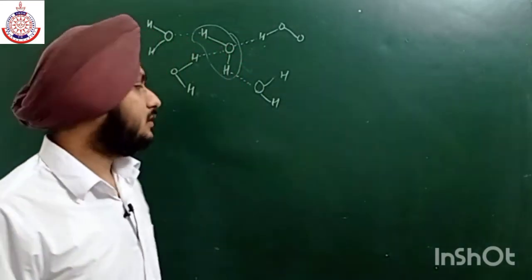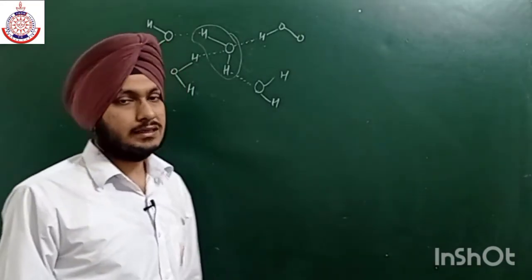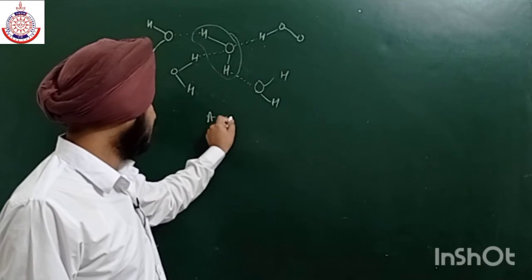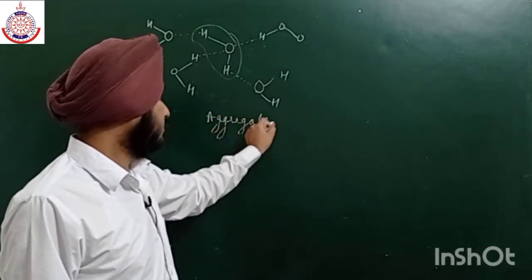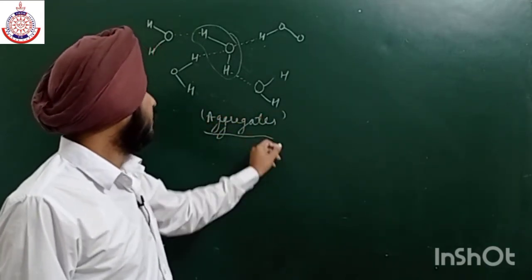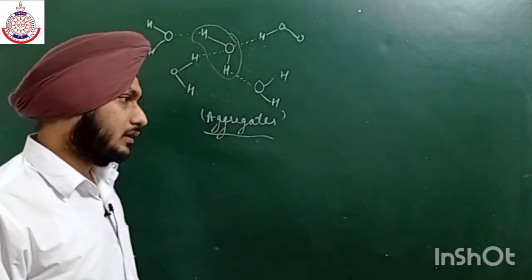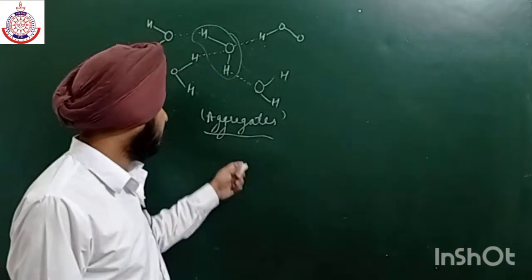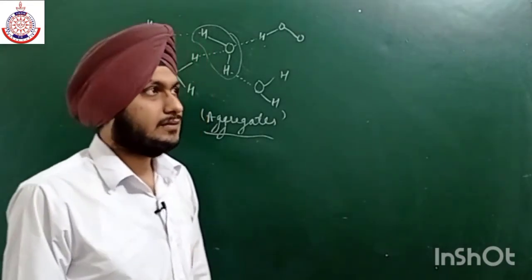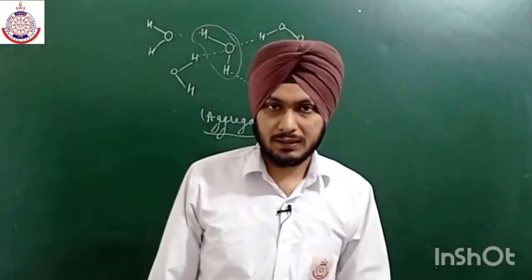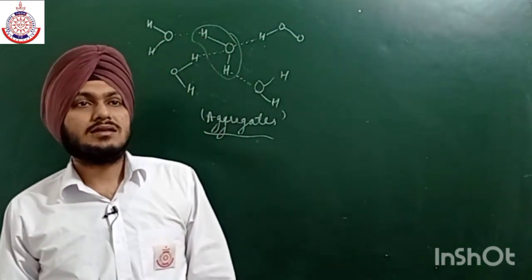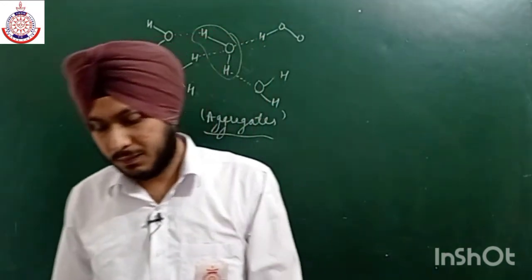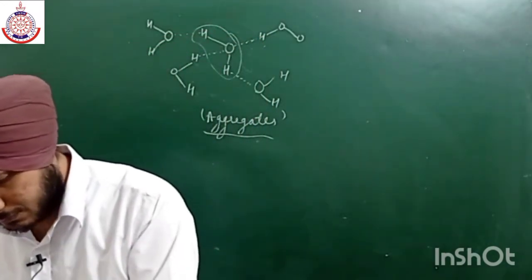So it means a large number of aggregates form. Aggregates means a collection of water molecules. They will come together to form a large number of aggregates, so that is why the structure becomes quite complex. And we all know that the strength of hydrogen bonding is very high as compared to dipole-dipole interaction, so they will form aggregates.